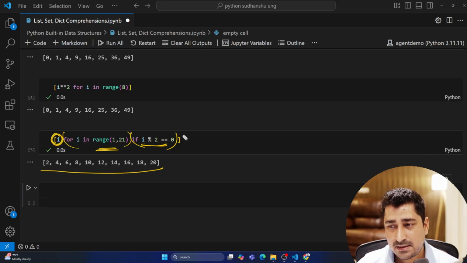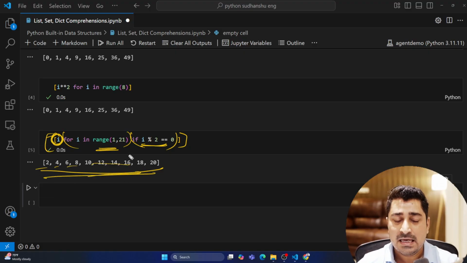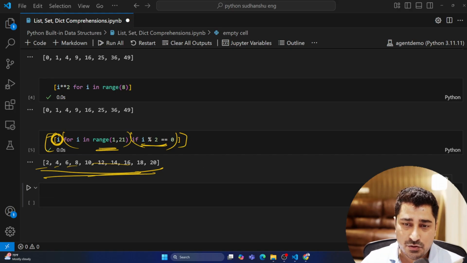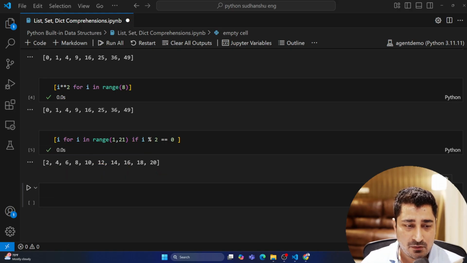Now this entire list, I wrap it up inside the entire list. So this is the final list, which has all the even numbers between 1 to 21. As per my requirement, I'm able to get it.